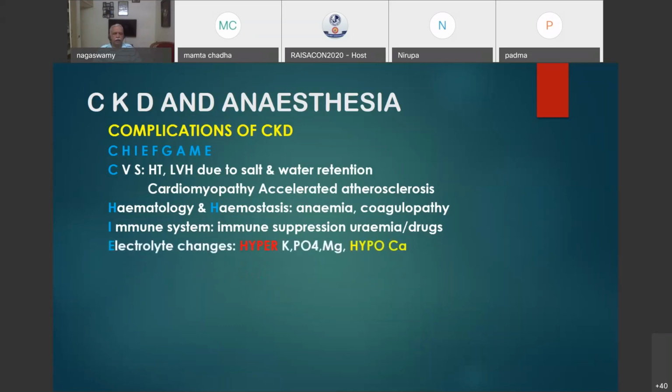Electrolyte changes: they can develop hyperkalemia, hyperphosphatemia, hypermagnesemia, and hypocalcemia. So supplemental calcium is given in these patients to bind the phosphate, not to replace the calcium, so that automatically the secondary hyperparathyroidism which happens will be corrected.